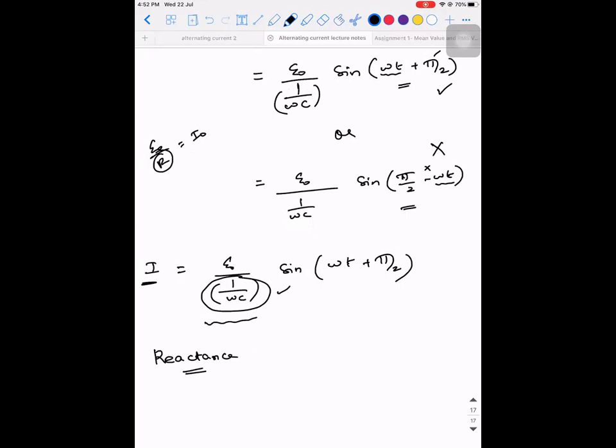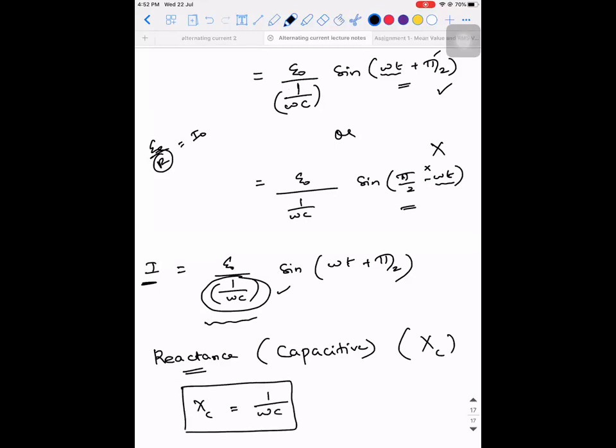To be more specific, it is called capacitive reactance, and it is represented by the symbol Xc, and Xc is equal to 1 by omega C. Capital X represents reactance. If you write a suffix c, it represents capacitor, so it is called capacitive reactance.